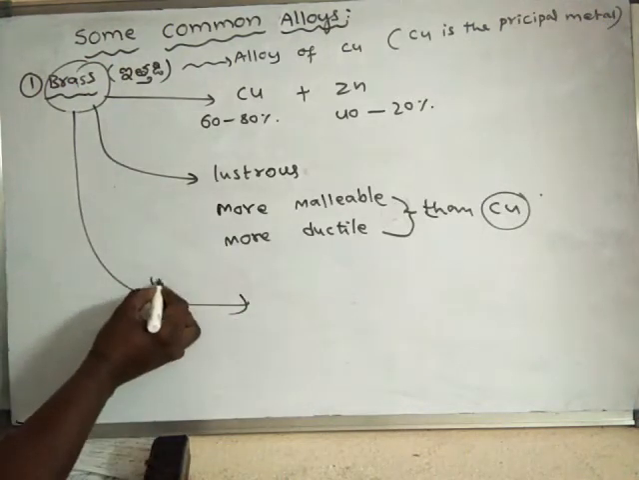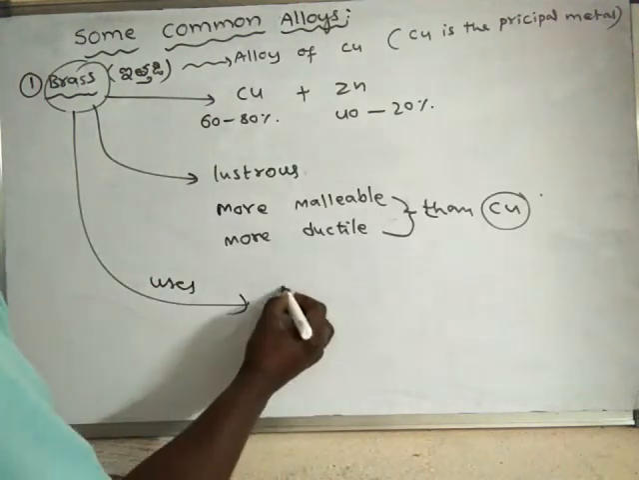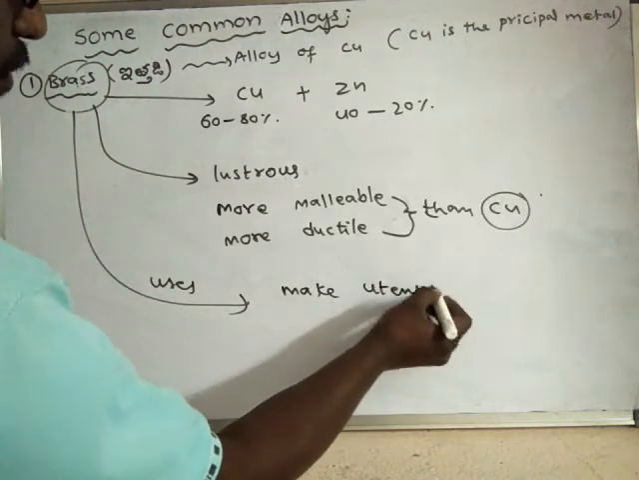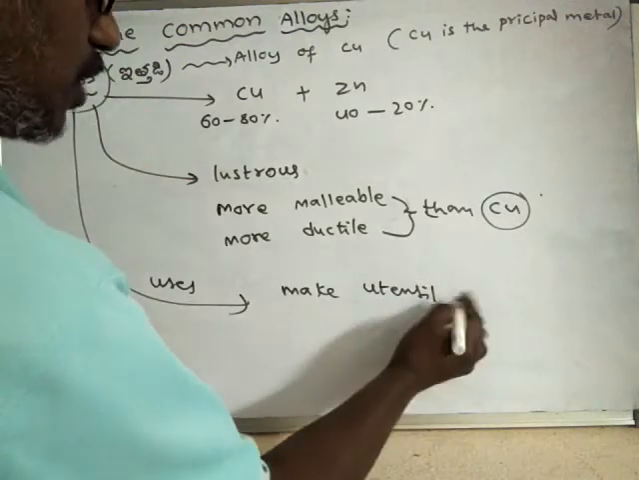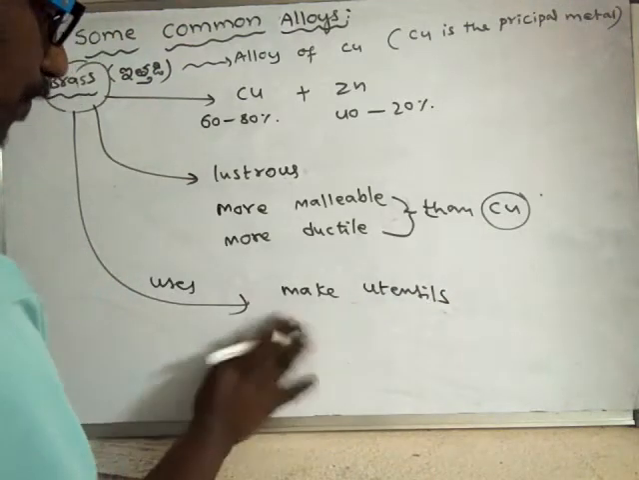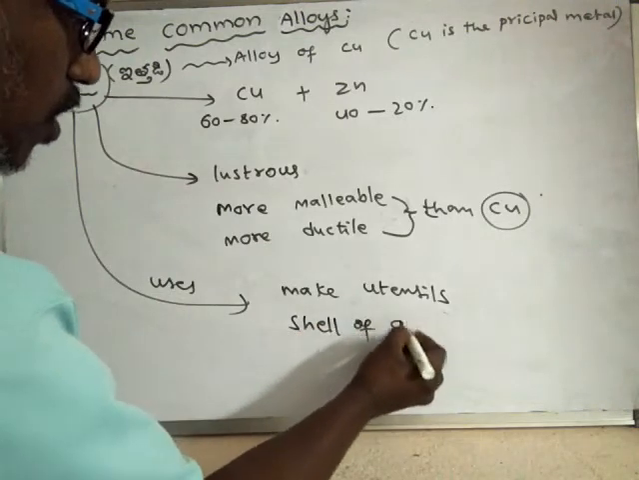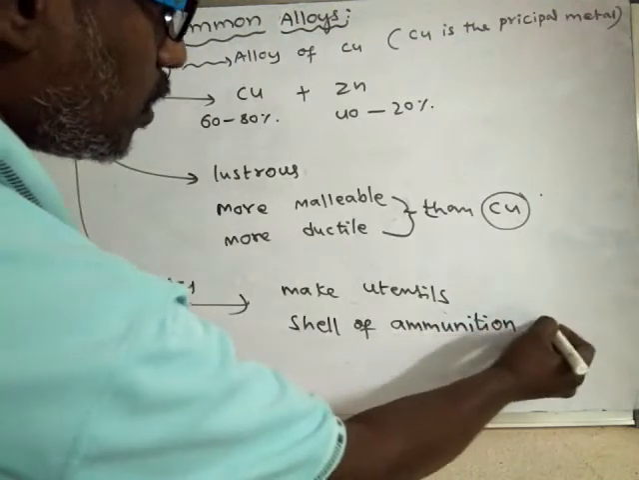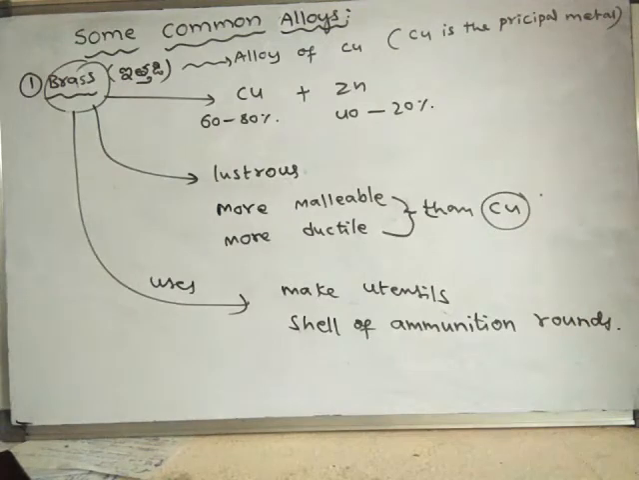So if you see the uses of brass, it is used to make utensils. Okay, shells of ammunition rounds. It is used to make shells of ammunition rounds.